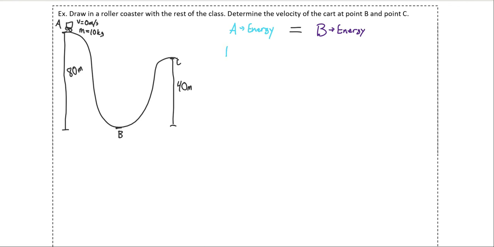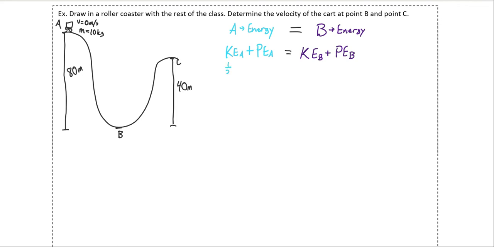We've been dealing with the kinetic energy, so the kinetic energy at point A, and we've been dealing with the potential gravitational energy, so the potential energy at point A. And that should equal the total energy of B, in other words, the kinetic energy of B and the potential energy of B.